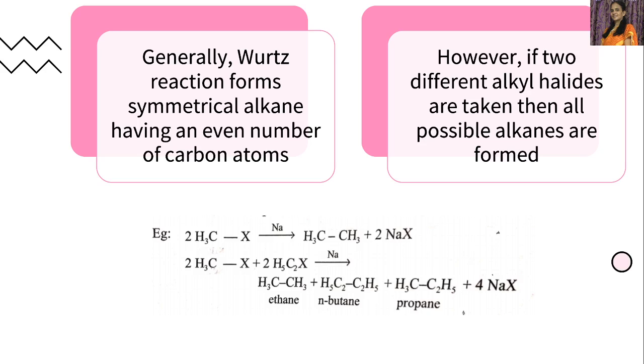Like this, we get a mixture of compounds, and mixture separation is difficult. Because of that reason, synthesis of alkanes having an odd number of carbon atoms in the Wurtz reaction is difficult. And at the same time, we cannot prepare methane with the help of the Wurtz reaction. This is also an important point we should remember.